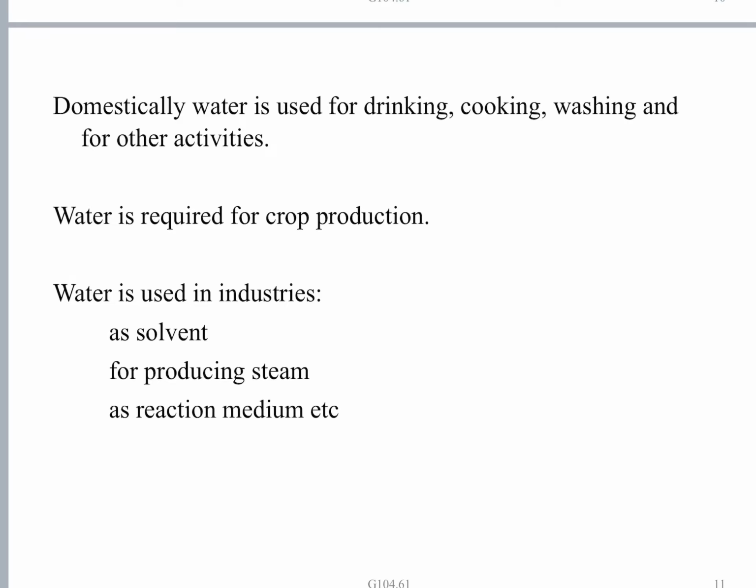What is it used for in industries? In industries, it is used as a solvent, for the production of steam, for heating purposes, and also as a reaction medium. In industries, water is used for production of steam, for heating various processes. And as a solvent, it is also used as a reaction medium.